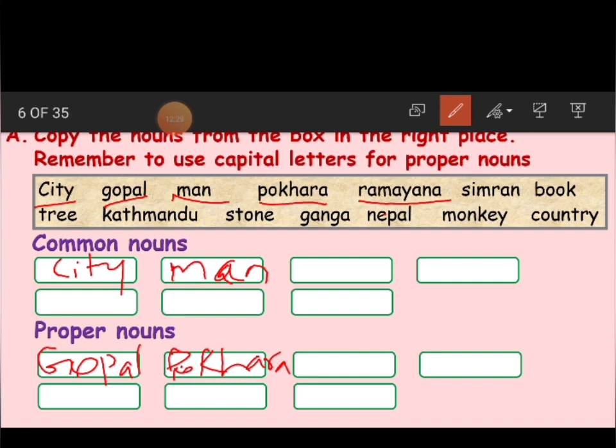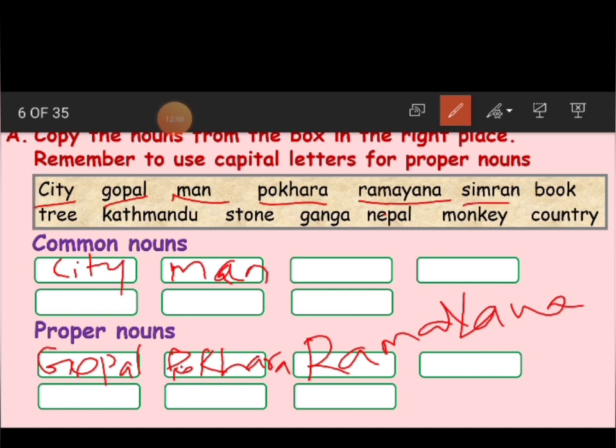And a book is a thing. And the name of the book is what? Ramayana. That is why Ramayana comes under proper noun. As it is a proper noun, we have to write this with a capital letter. Okay, children, clear?